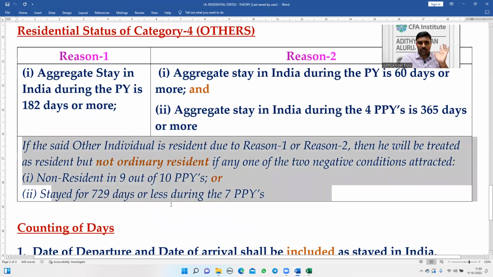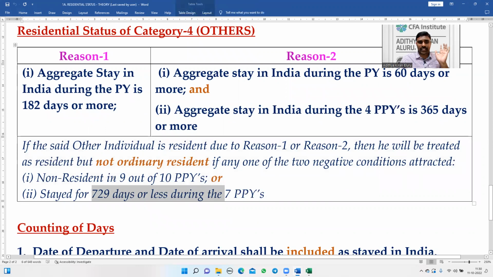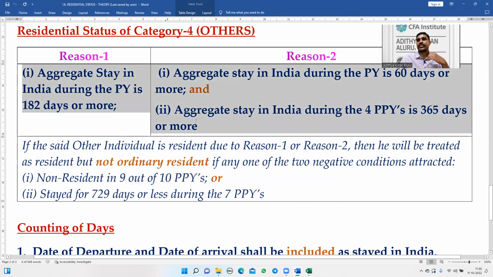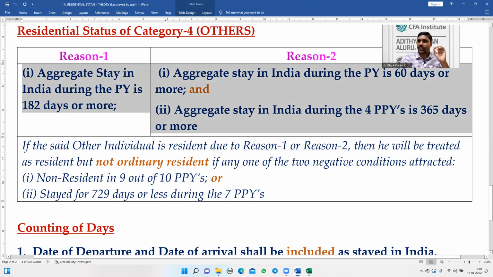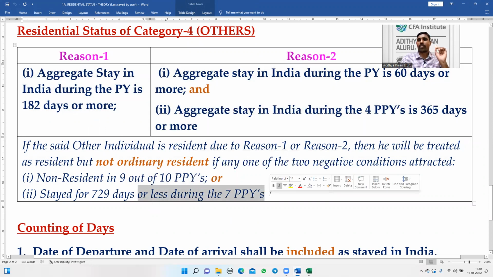Now it is easier for you to check this condition rather than checking the residential condition, because to check the residential condition in any previous year, we have to compare these three conditions. Rather than that, it is easy for us to go for the negative conditions, because if the second negative condition is satisfied, obviously he is not ordinary resident. No need to check the first negative condition.